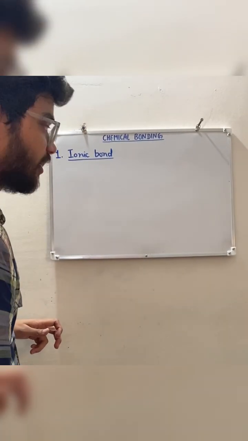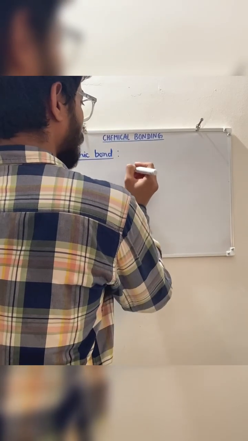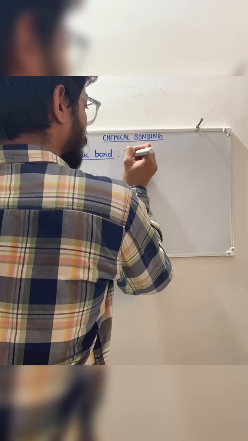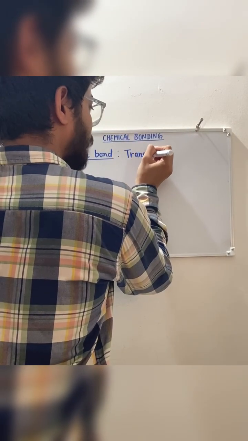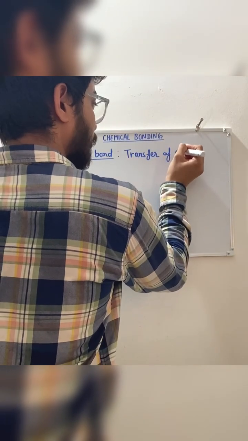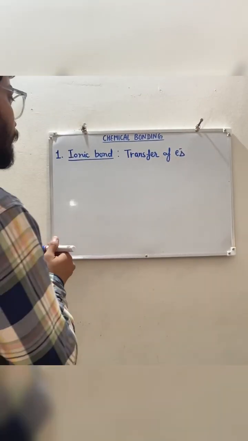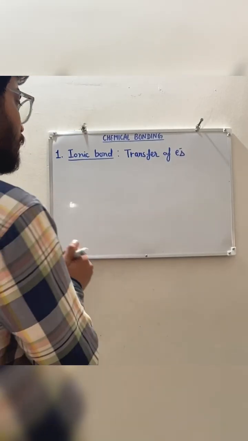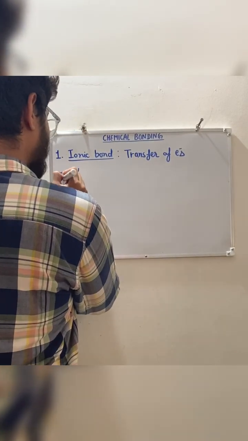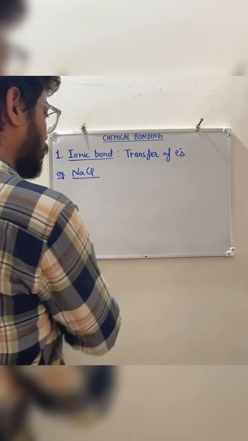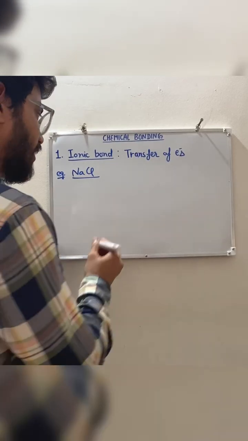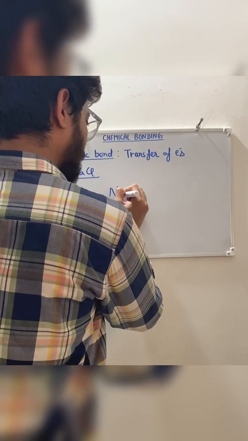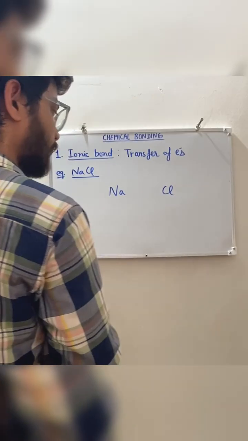In this bond, complete transfer of electrons takes place. For example, the most common example is NaCl, which is made up of sodium and chlorine, right?